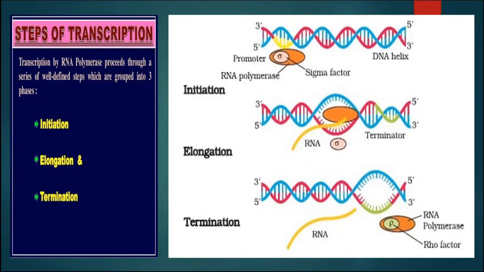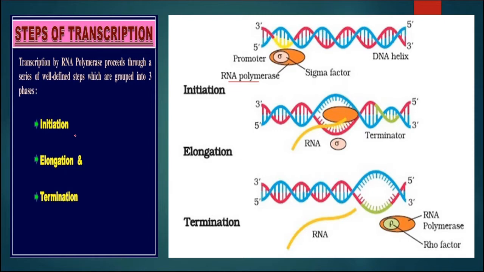In this slide we can see the steps of transcription. Transcription consists of three main steps: initiation, elongation and termination. All these phenomena are catalyzed by the enzyme known as DNA dependent RNA polymerase, which will catalyze the reaction with the help of the sigma factor and Rho factor.